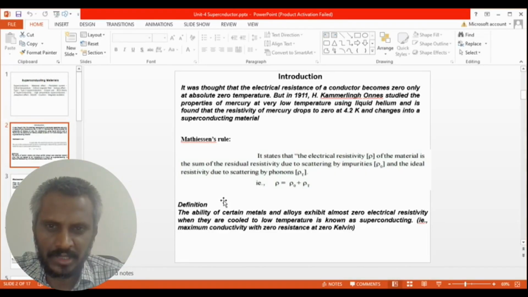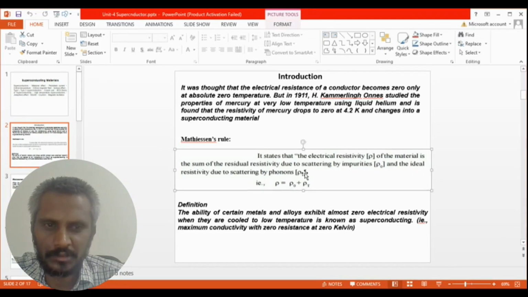Next topic is Matthiessen's rule. It is purely based on the behavior of the resistivity of a material. It states that the electrical resistivity of a material is the sum of the residual resistivity due to the scattering of electrons by the impurities and the ideal resistivity due to the scattering of electrons by the phonons. Total rho is equal to rho 0 plus rho T.